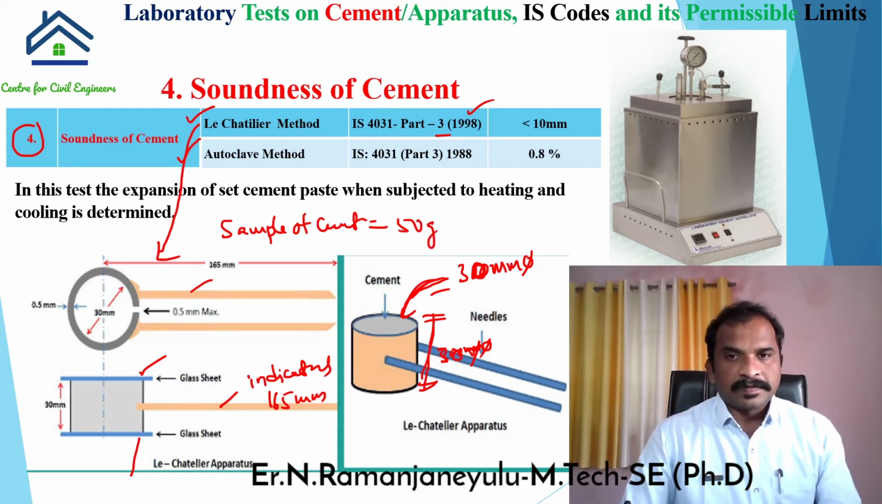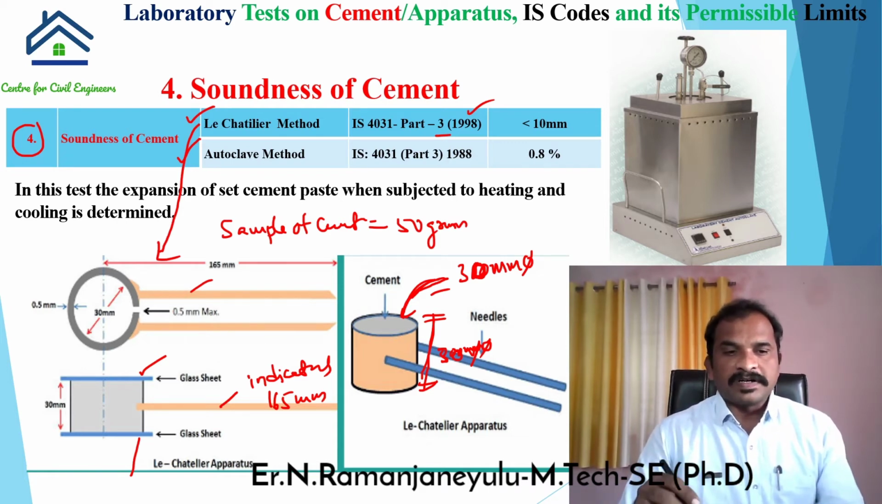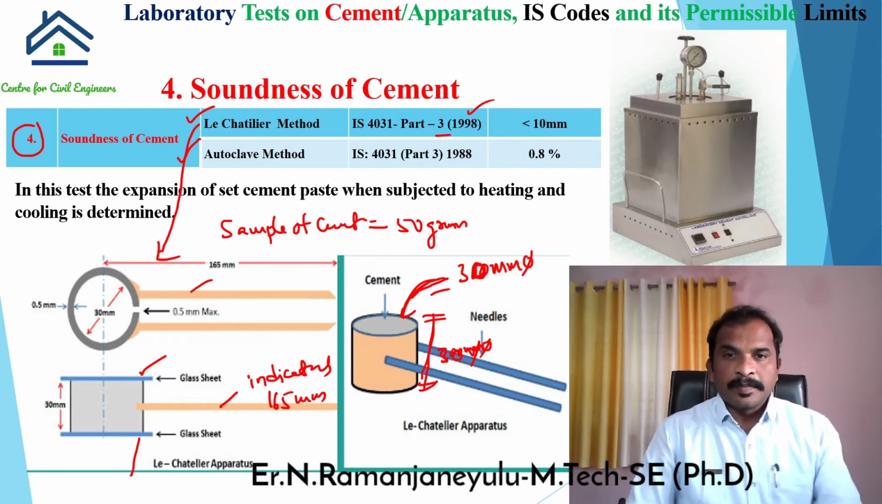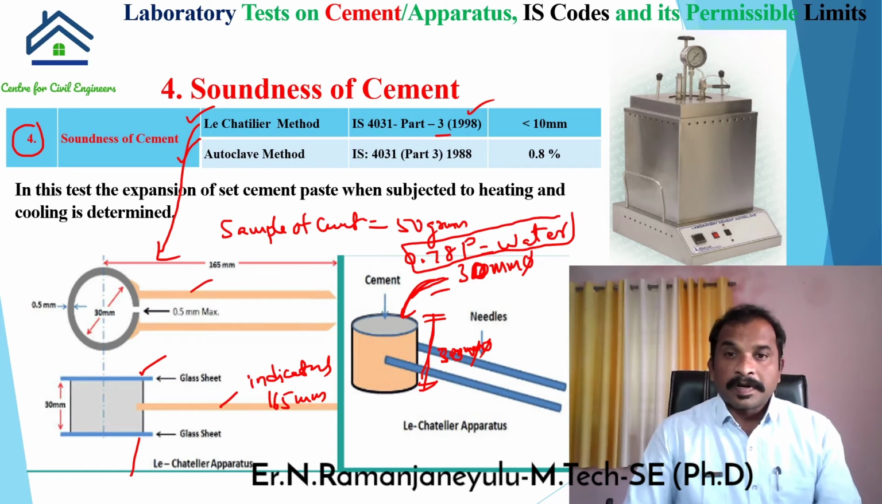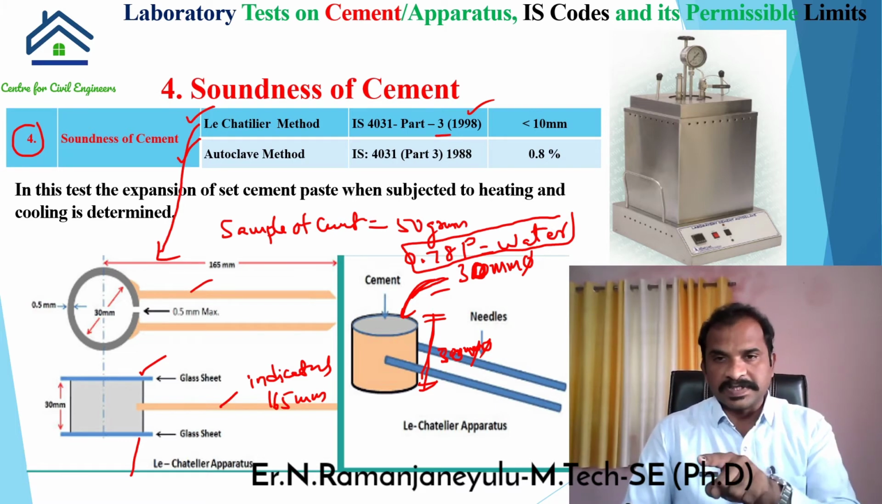The sample of cement required to perform this test is 50 grams. Using 50 grams, we are going to add water. How much water we have to add is 0.78 times P. Using this, we add water. Here P is nothing but the standard consistency of cement. For example, in your cement, the standard consistency we got was 33%.